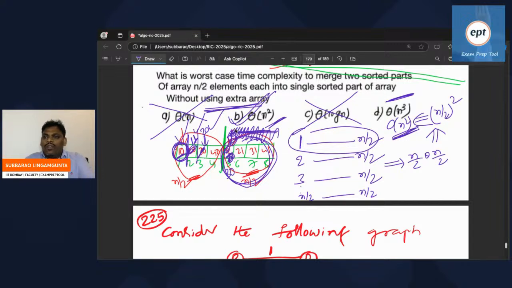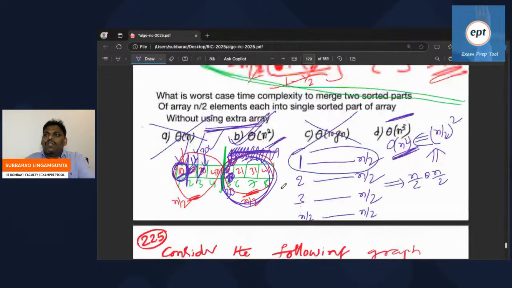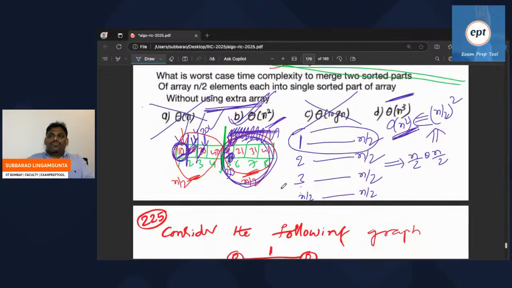I hope everyone got it. So the answer for this problem is going to be the second option. I hope everyone is fine. Can you go to this problem?